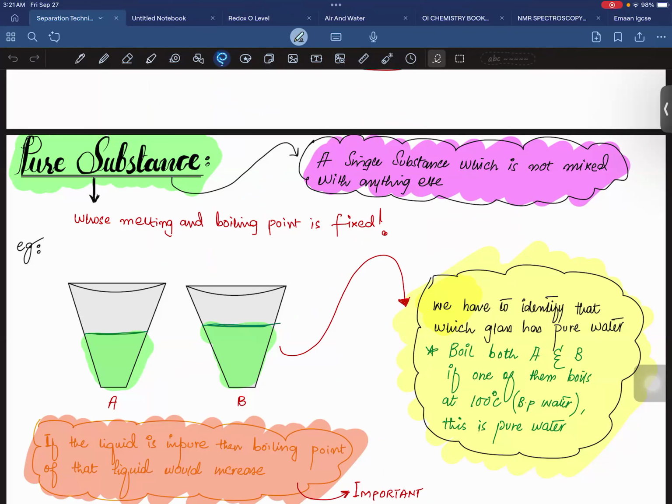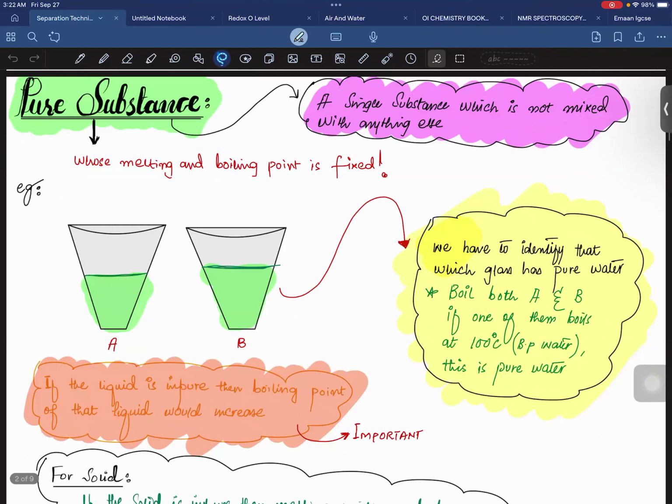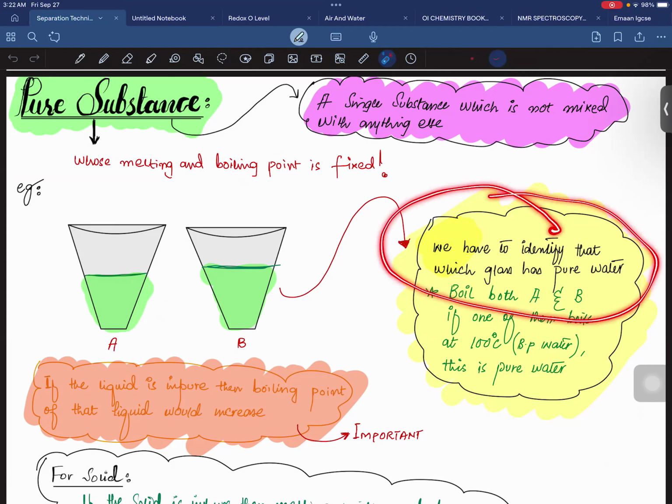So basically, you can identify the purity of a substance by just boiling or melting it. If the substance is boiled or melted at a specific temperature, we can say that this substance is a pure substance. The same goes with this. We have to identify which glass has pure water. So you will boil both A and B. If one of them boils at 100 degrees Celsius, this is pure water.